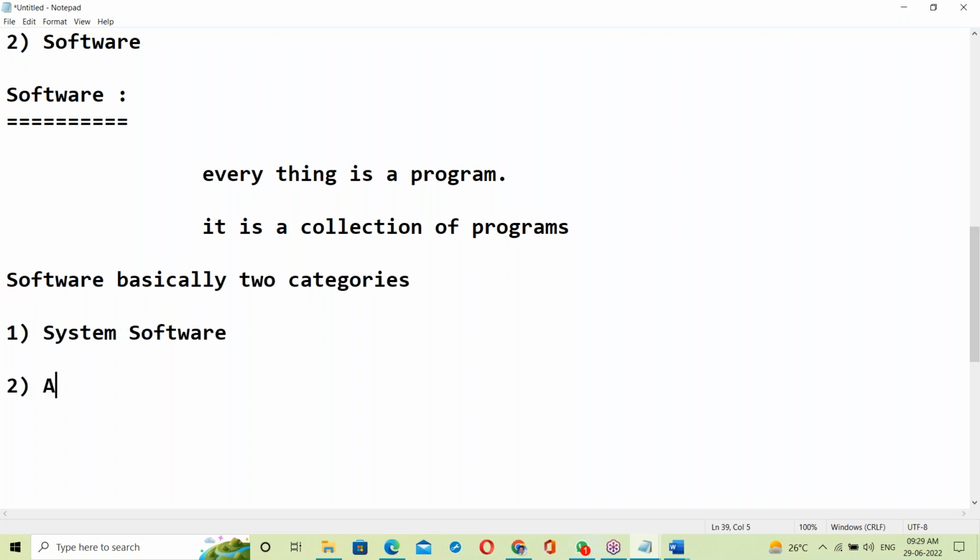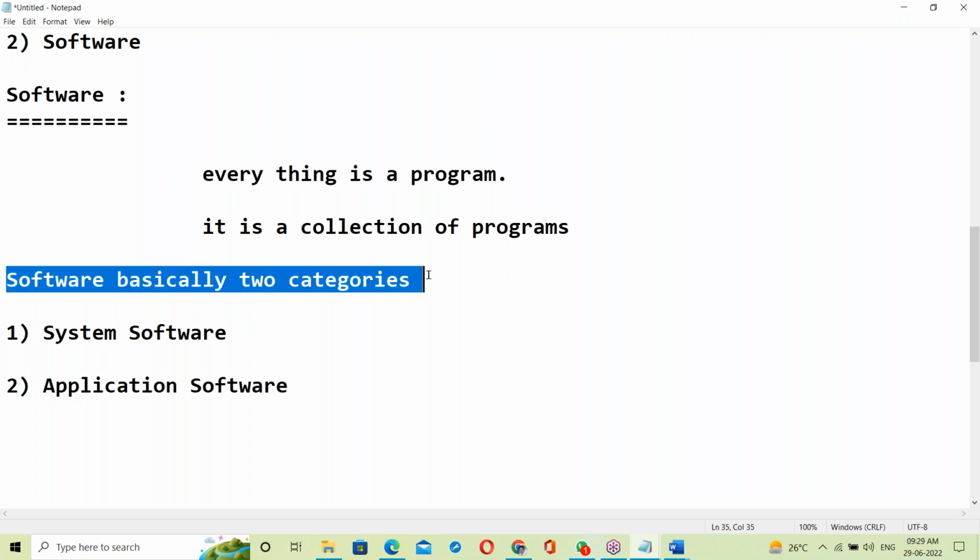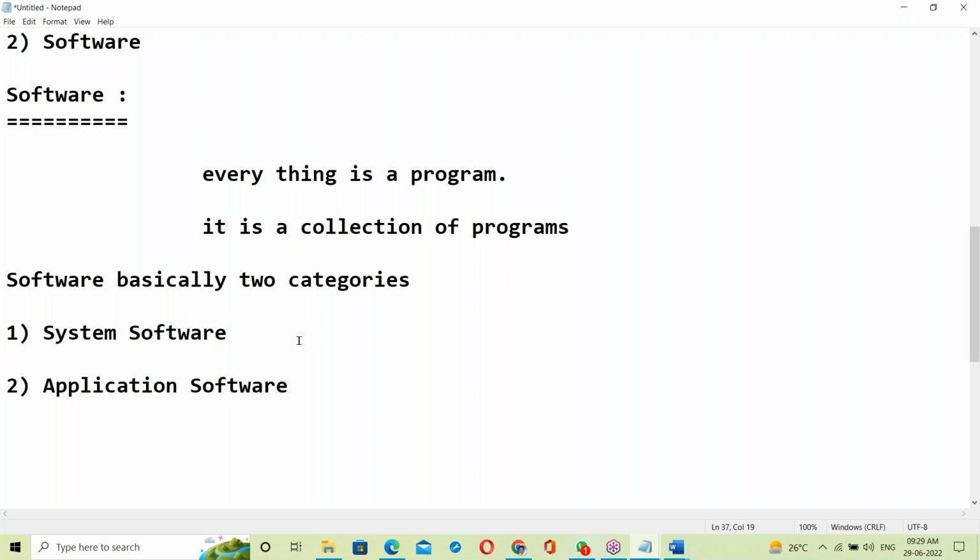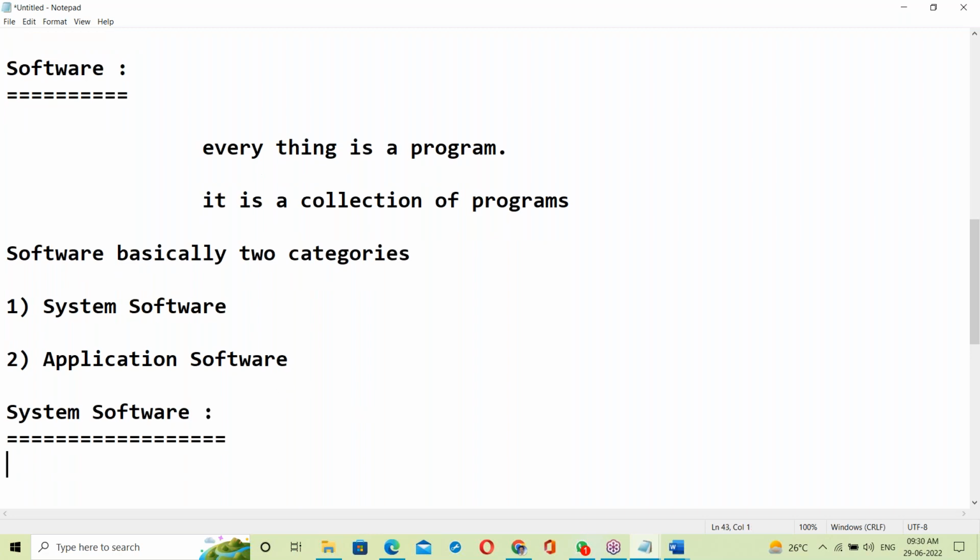Second one, application software. So what is system software?